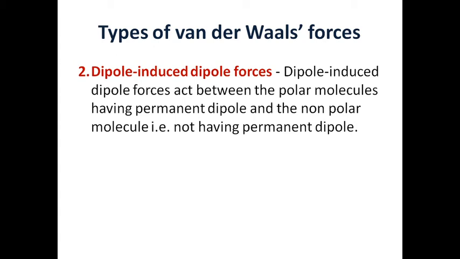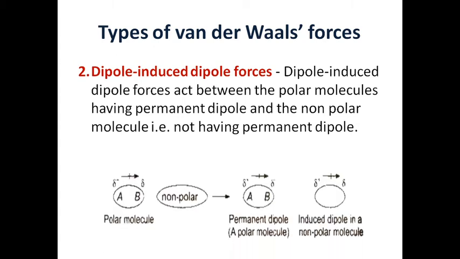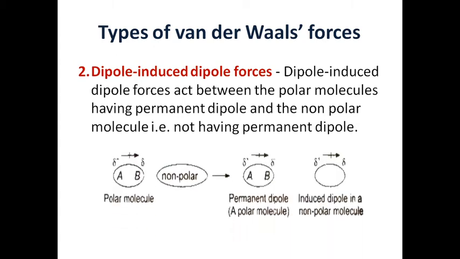It doesn't have any positive and negative pole. So what happens when a polar molecule, like this AB molecule, comes in contact with a non-polar molecule? It induces polarity in the non-polar molecule.